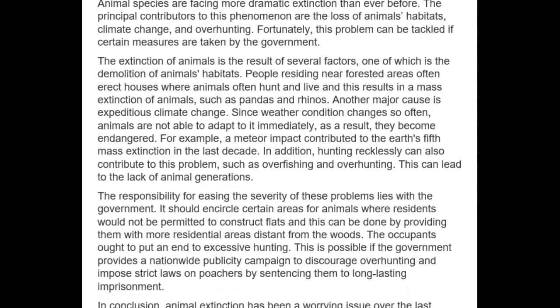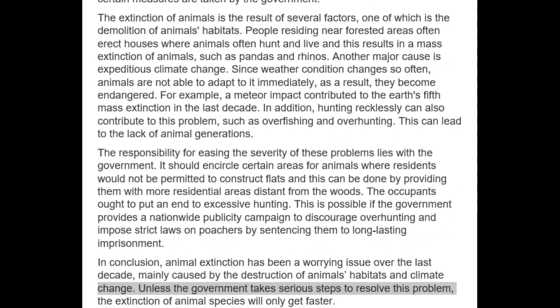All right, let's continue. The extinction of animals is the result of several factors, one of which is the demolition of animals' habitats. People residing near forested areas often erect houses where animals often hunt and live, and this results in a mass extinction of animals such as pandas and rhinos. Another major cause is expeditious climate change.